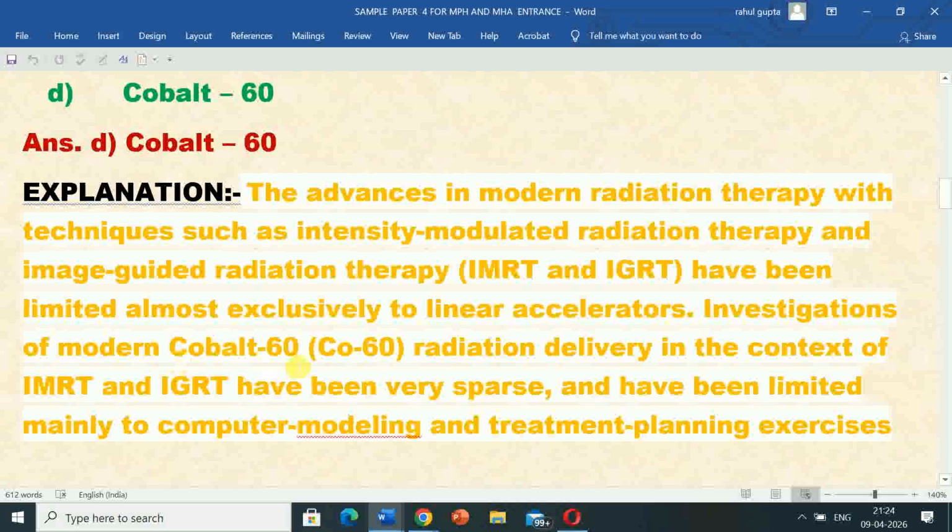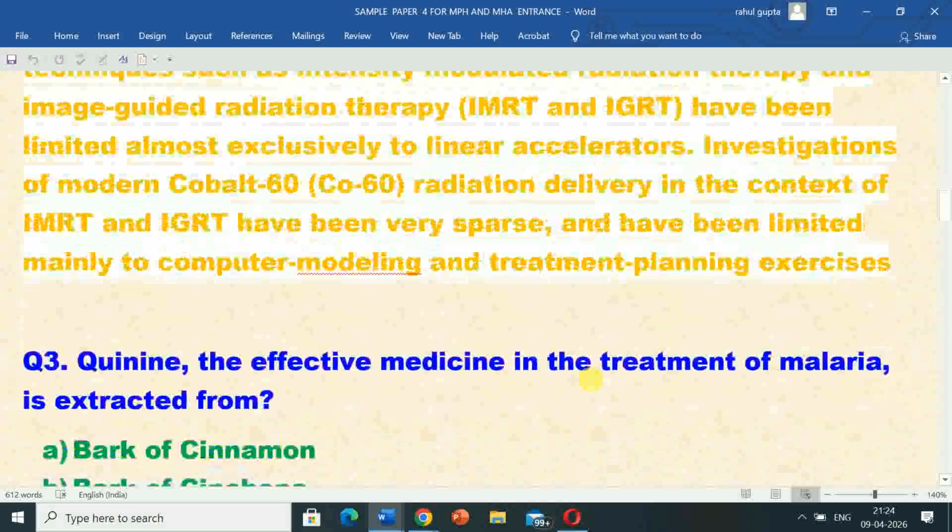Investigations of modern cobalt 60 radiation delivery in the context of IMRT and IGRT have been very sparse. They have been limited mainly to computer modeling and treatment planning exercises.